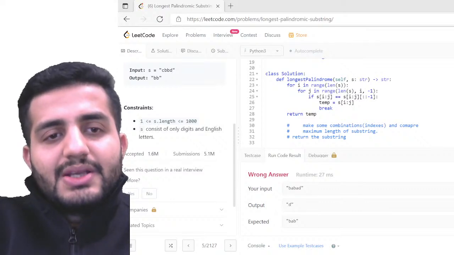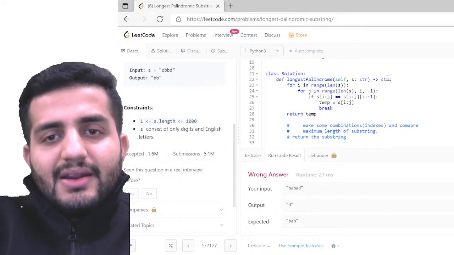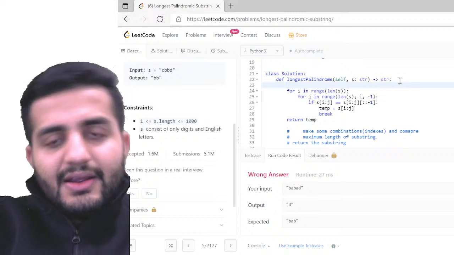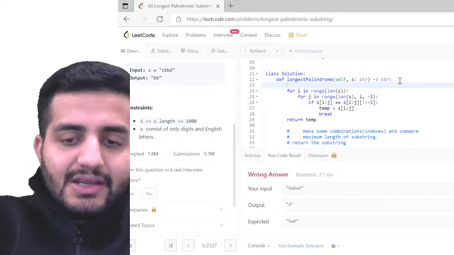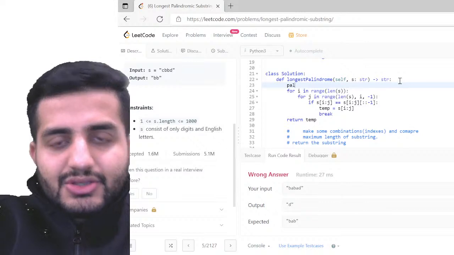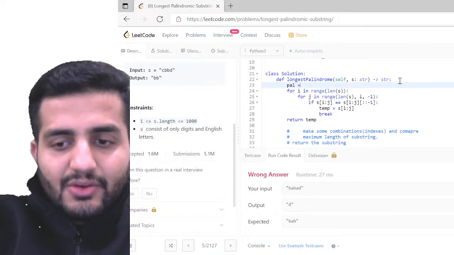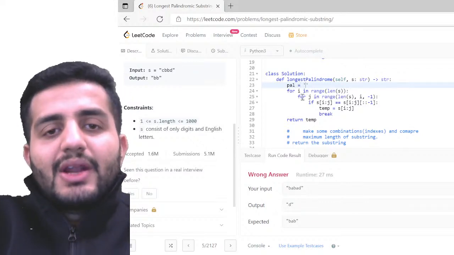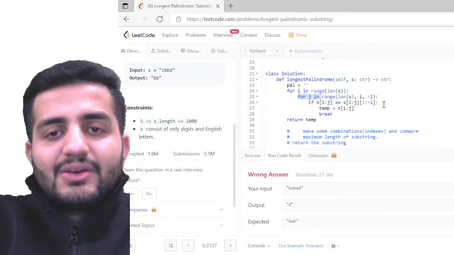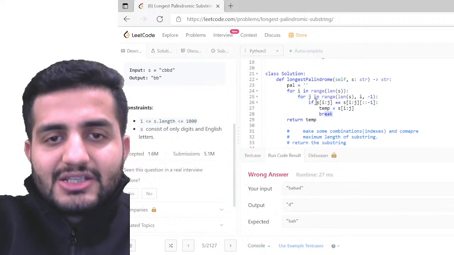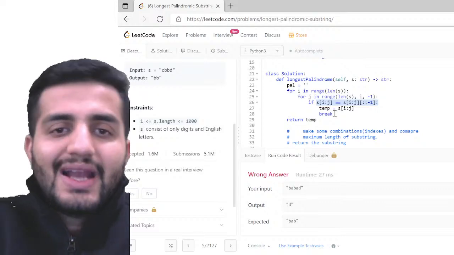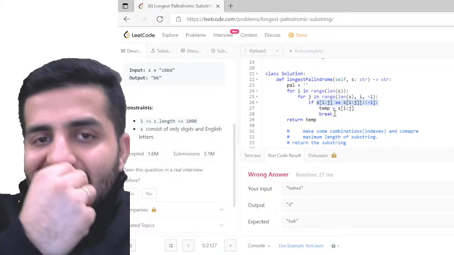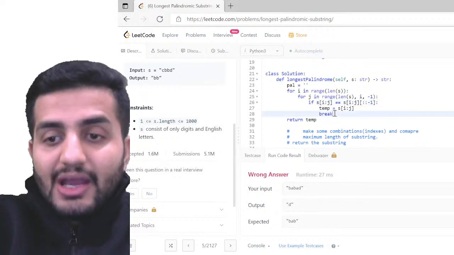So maybe we can define a temporary palindrome here, just like a palindrome sequence. I'm going to keep on assigning all of these sequences. It's going to break wherever this is true, but I have to keep on storing this value so that I can compare where exactly the value is the highest. I hope you're getting the error.